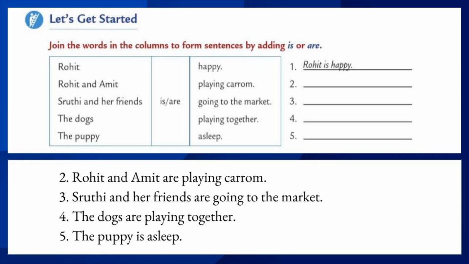Let's move to the fourth one, the dogs. Already said that dogs is plural, more than one dog. So which verb is used with the plural subject? Yes, that is are. The dogs are playing together. And the last one, the puppy. Is puppy singular or plural? Yes, puppy means one small baby dog. So it is singular. So, the puppy is asleep. Students, I hope you have written neatly in your grammar book.